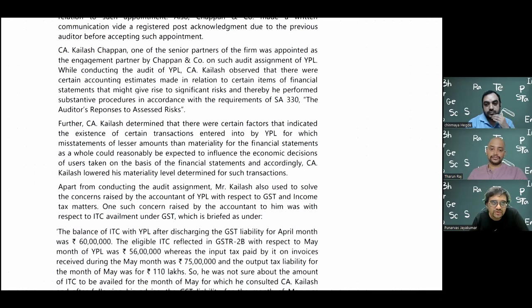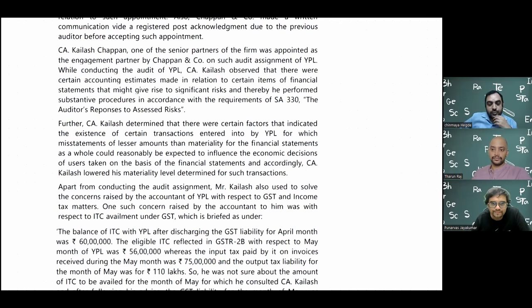So let's say the company does not even have a very good internal control system at all, or the internal auditors are weak. They do not give reports properly. So then I cannot rely on them. So what I should do is my own set of compliance procedures to ensure that the internal controls are in check, and then move on towards substantive procedures.